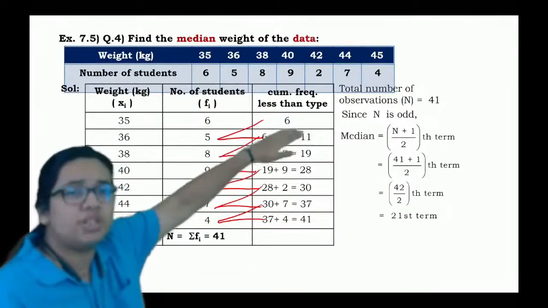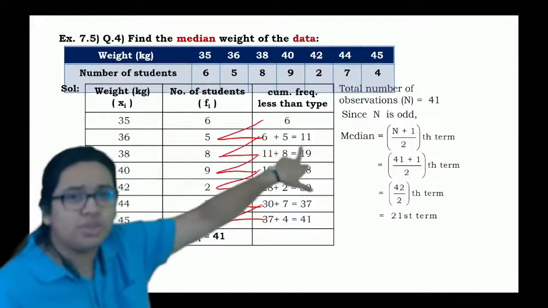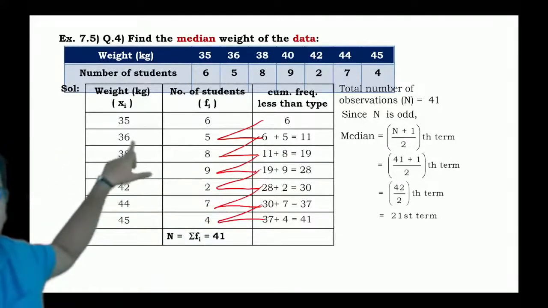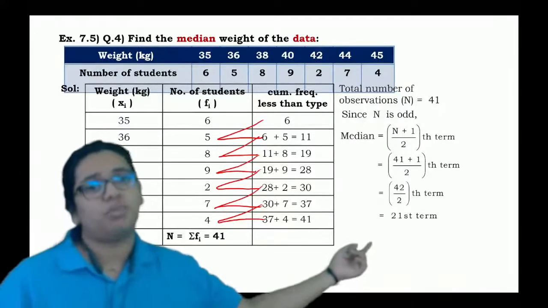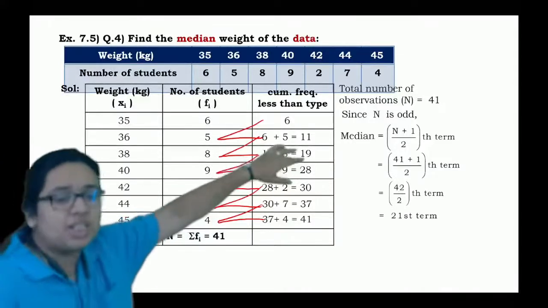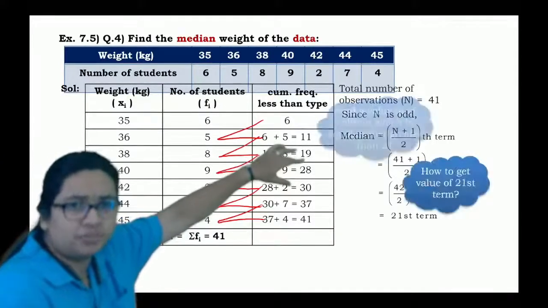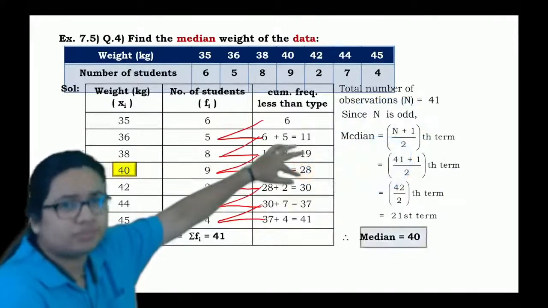Only these 5 students will land here. Again, the weight of the first 19 students is either 38 or less than it. But we are talking about the 21st term. Obviously, 21st is greater than 19 but less than 28, right?